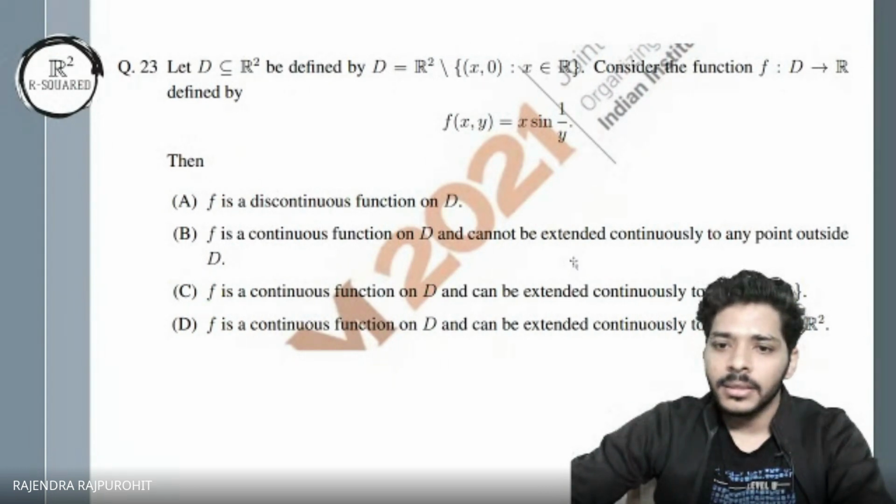D can be extended. Okay. Anyone else would like to explain this question?